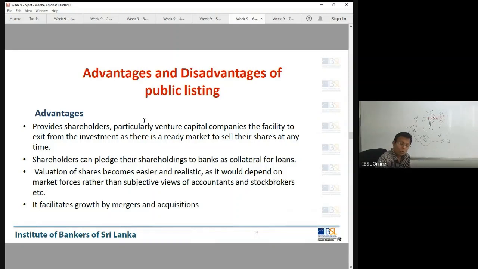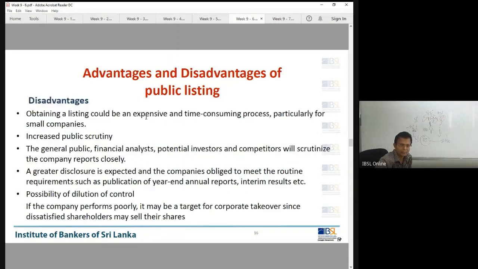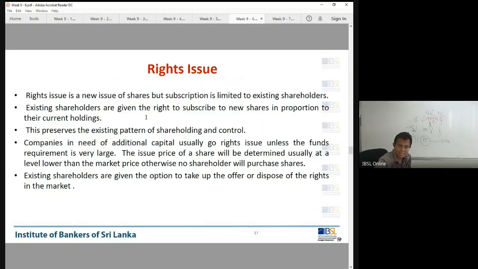So you have good corporate governance. You are more transparent when you're being listed. So everybody likes to invest in these kinds of companies. Why? Transparent. Right? So you have enough and more advantages of being listed. Right issue, we have discussed this.